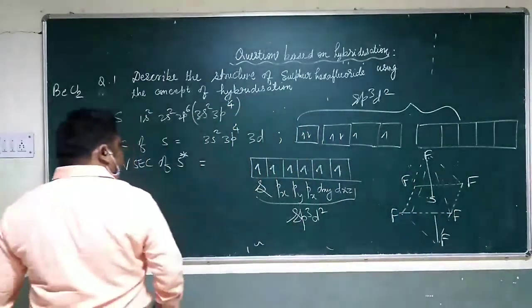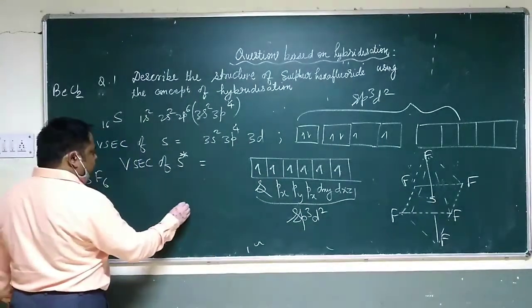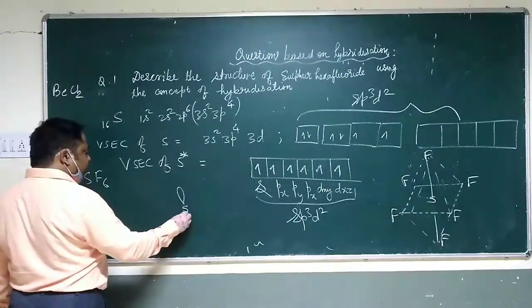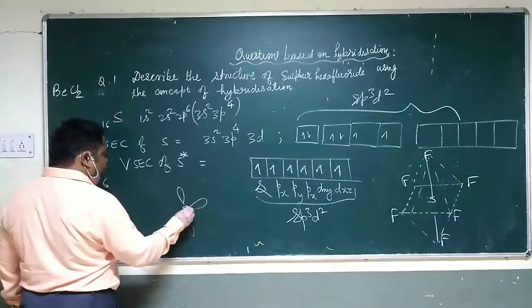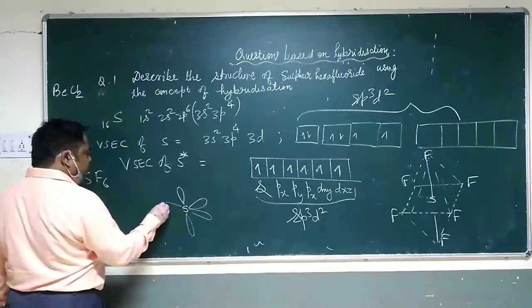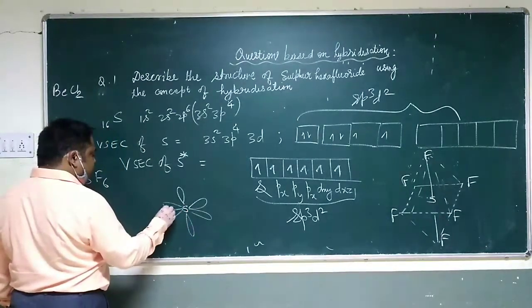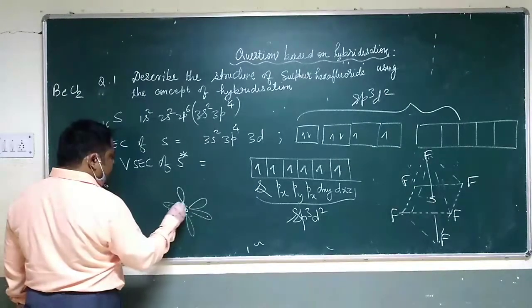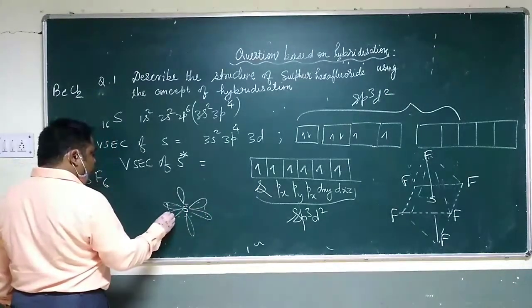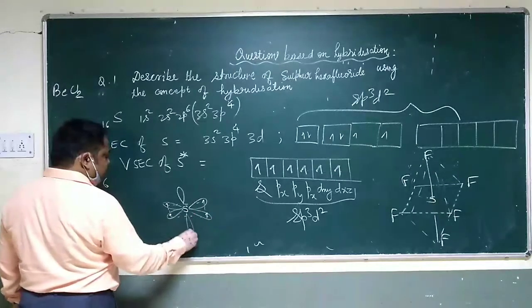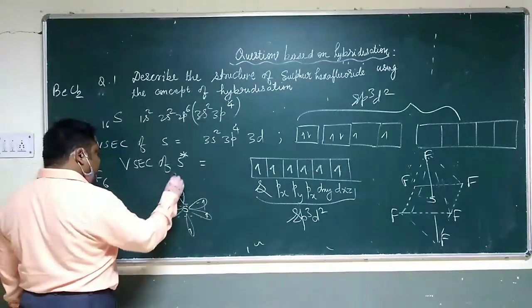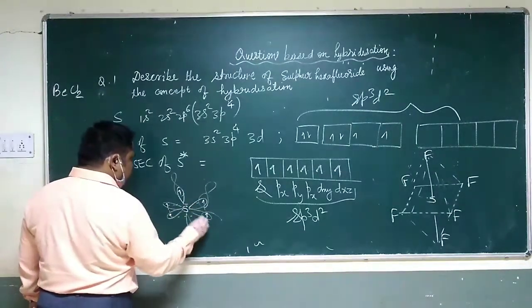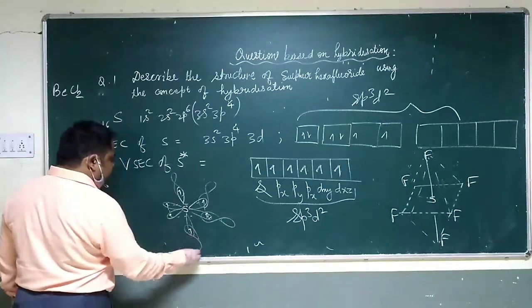What will be its orbital shape? The orbital shape will also be the same: 1 lobe above the plane, 1 lobe below the plane, and 4 lobes in the square plane, with 1 unpaired electron such that it forms a pair with the p orbital.